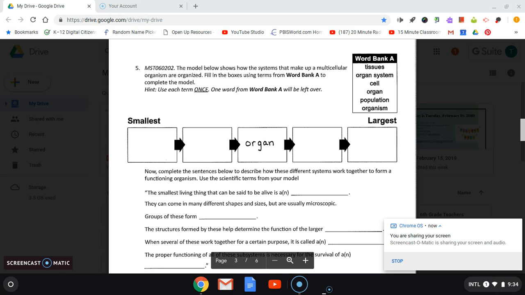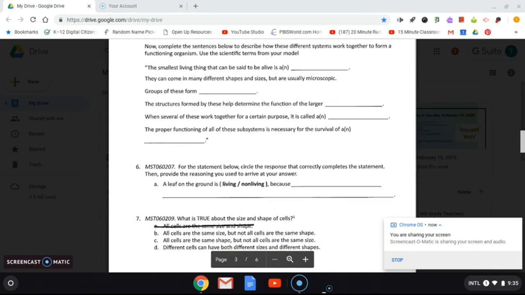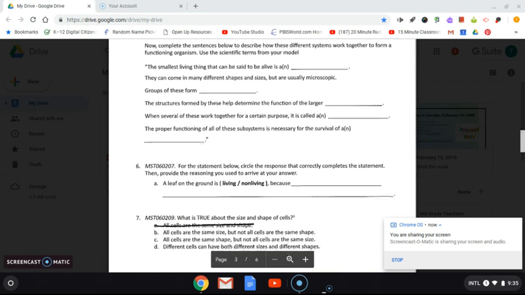So you're going to fill in the boxes from smallest to largest using Word Bank A. And then you're going to answer some questions. Now complete the sentences below to describe how these different systems work together to form a functioning organism. Use the scientific term from your model. The smallest living thing that can be said to be alive is a blank.